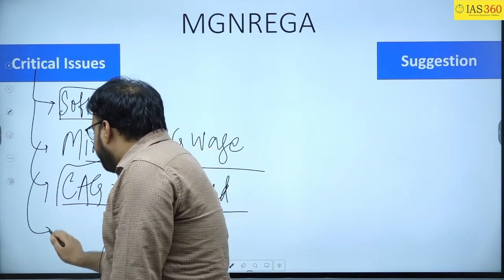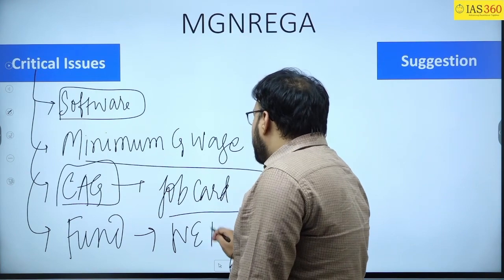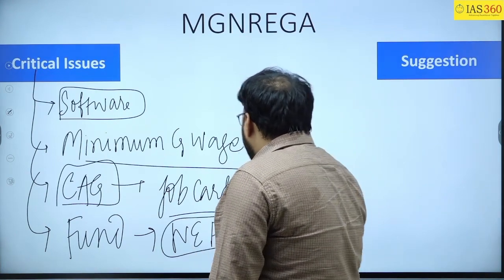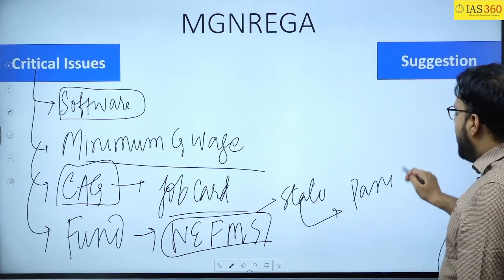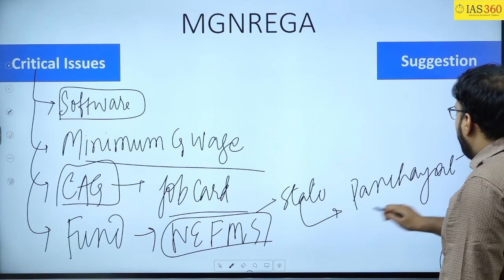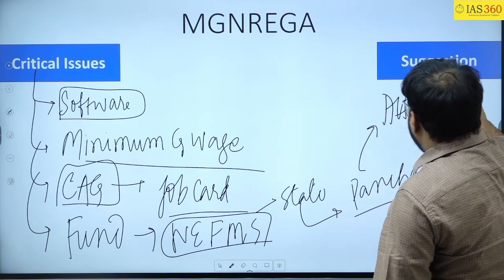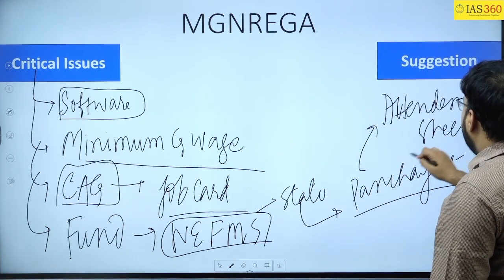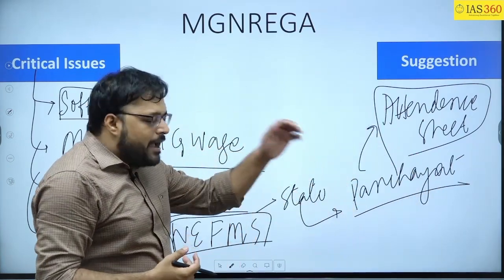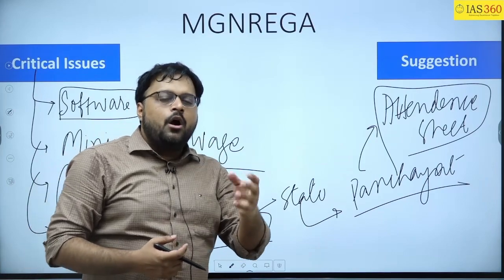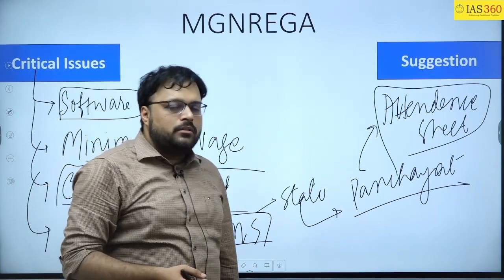At the same time, funds from the center come to the National Electronic Fund Management System, and from the center they go to the state, but from the state to the panchayat they go only when the panchayat presents the attendance sheet of all the people. It has been observed that the panchayat is not sending the attendance sheet or job rolls to the state government, and therefore funds are not coming on time.